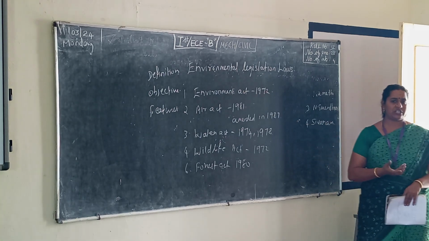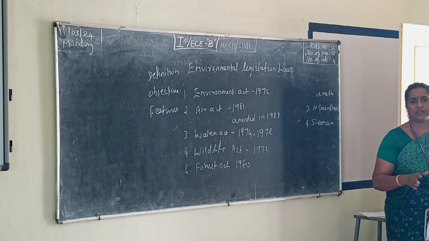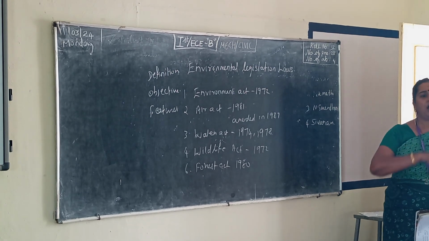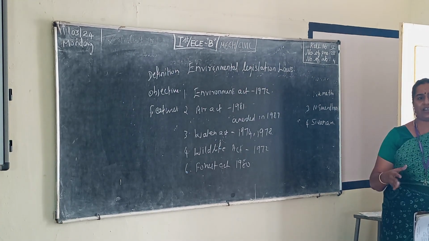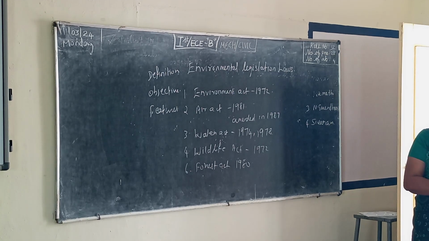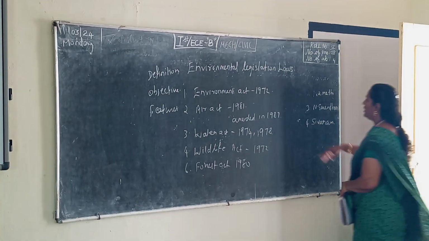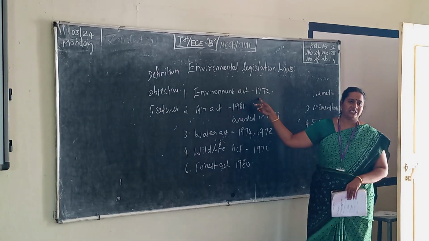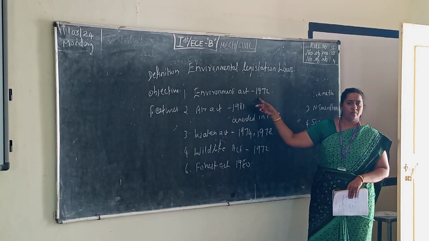What is the Environmental Protection Act? It is an act to preserve all kinds of flora and fauna present in our environment. It was established in 1972.